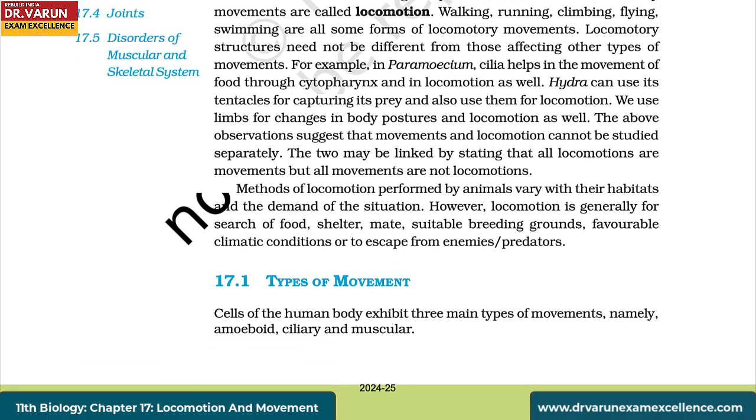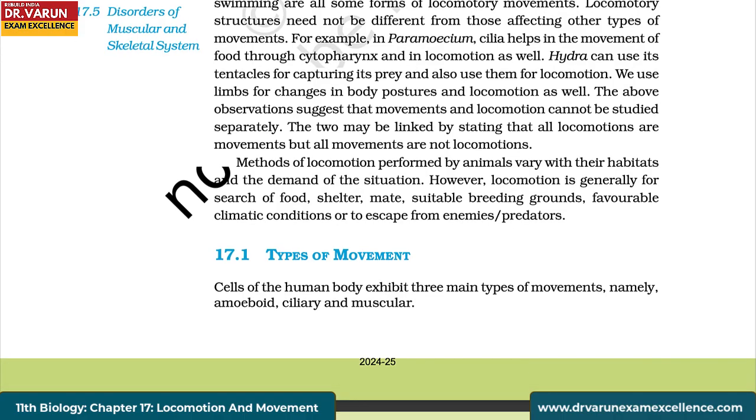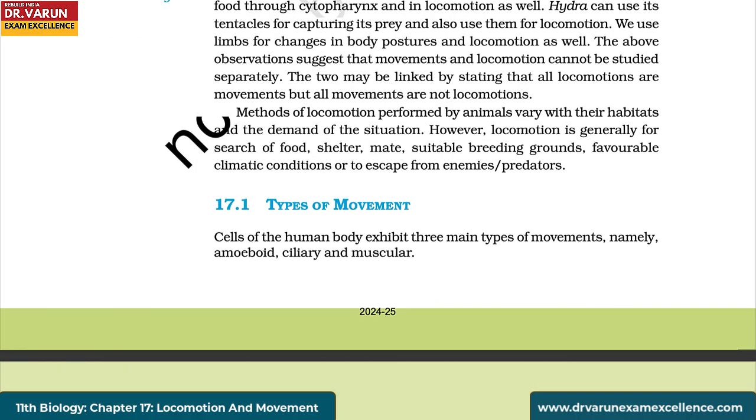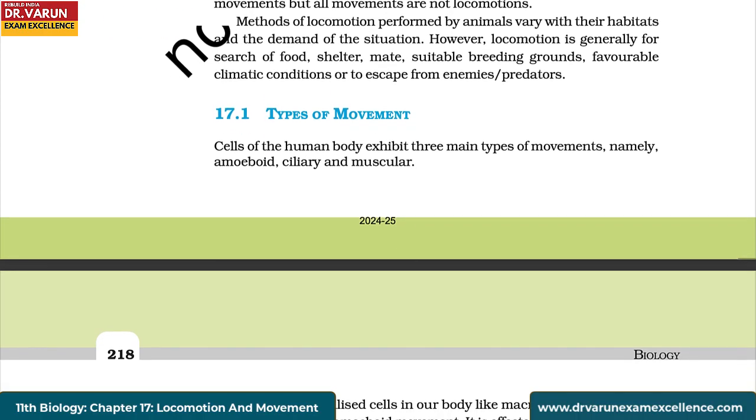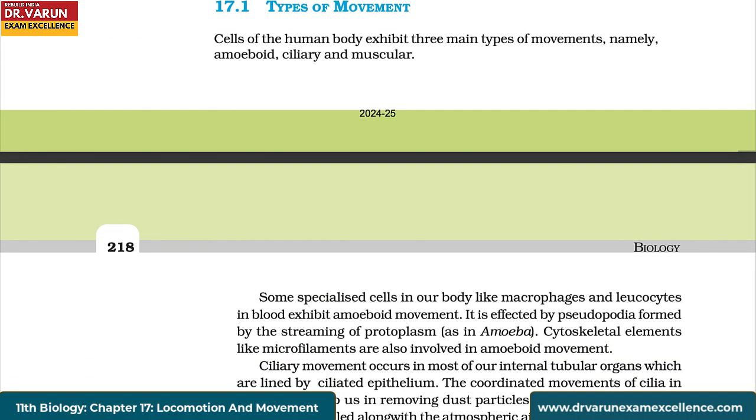Methods of locomotion performed by animals vary with their habitats and the demand of the situation. However, locomotion is generally for search of food, shelter, mate, suitable breeding grounds, favorable climatic conditions, or to escape from enemies or predators. Types of movement.